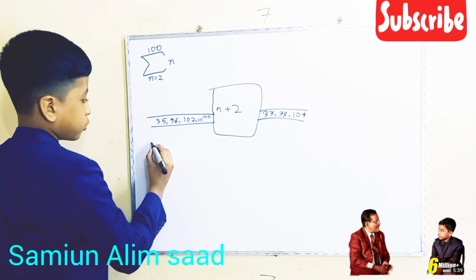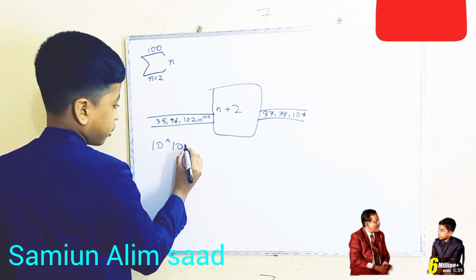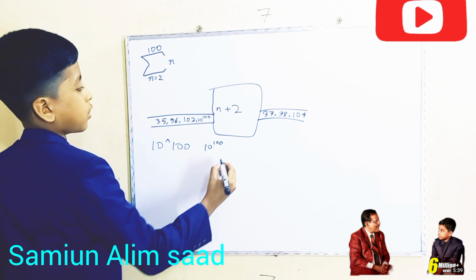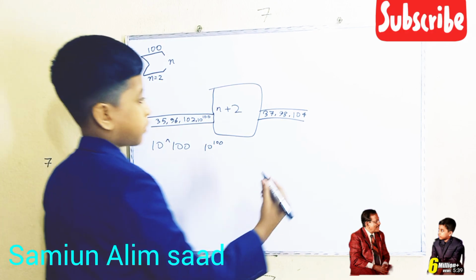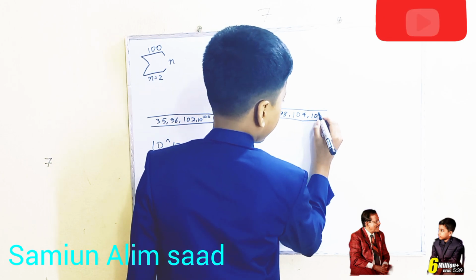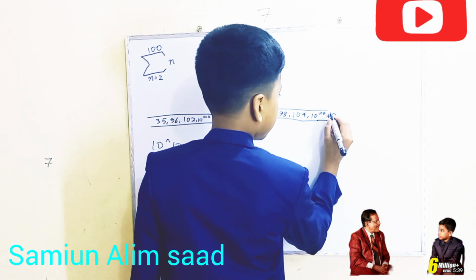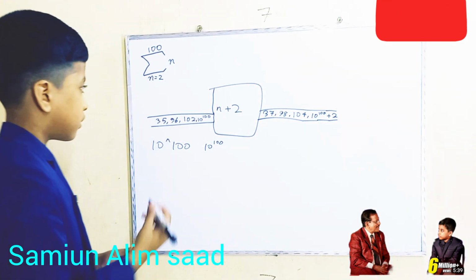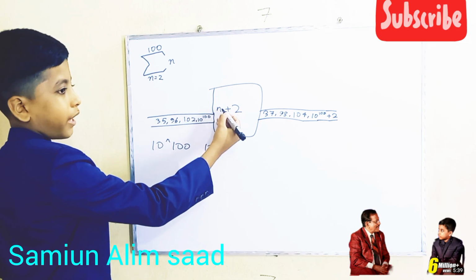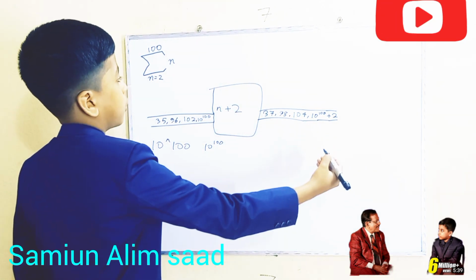Yes, this number is called a googol. It is 10 to the power 100, written like this, or also written like this, which is just 1 with 100 zeros after it. So this function will give you a googol plus 2. That's it. It just does n plus 2. Like, n could be any value. These inputs are n, and n plus 2 is the output.